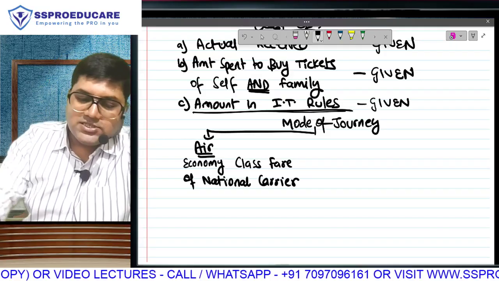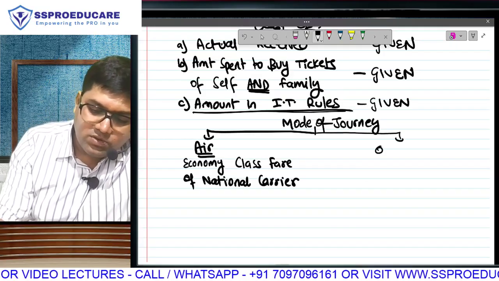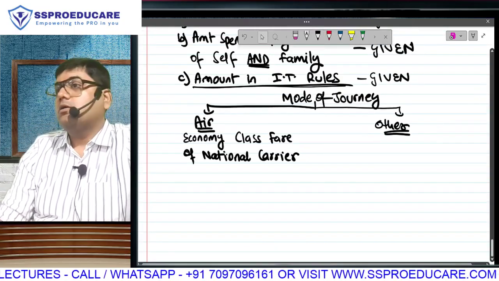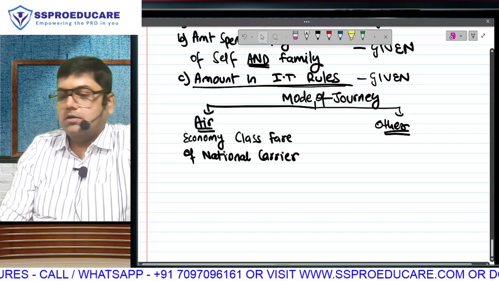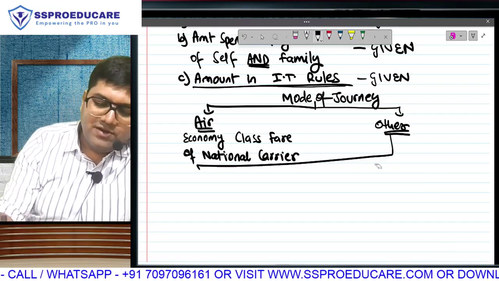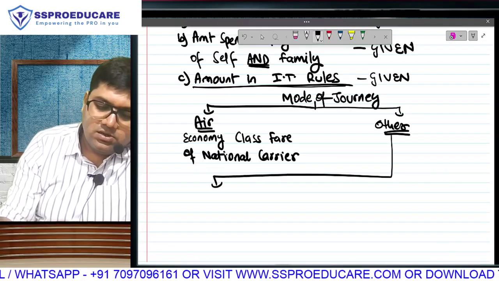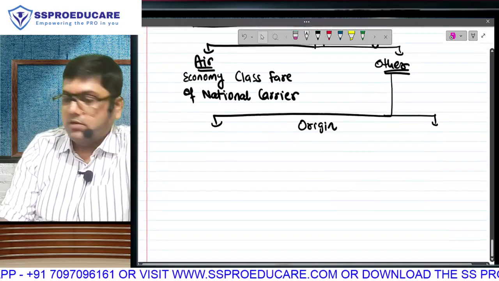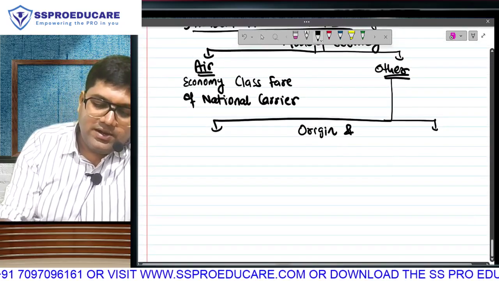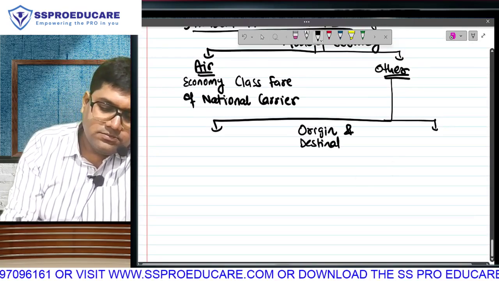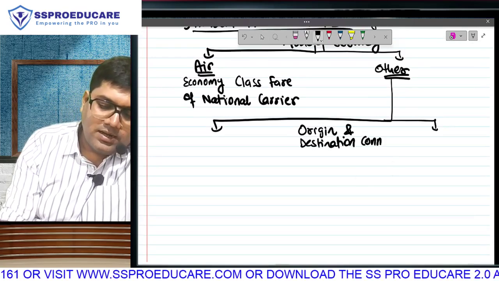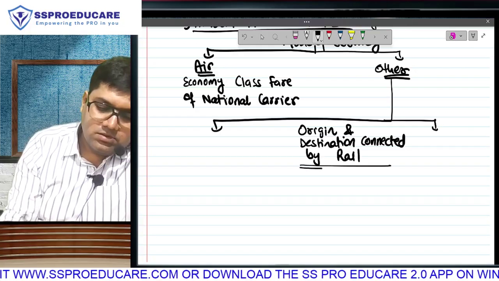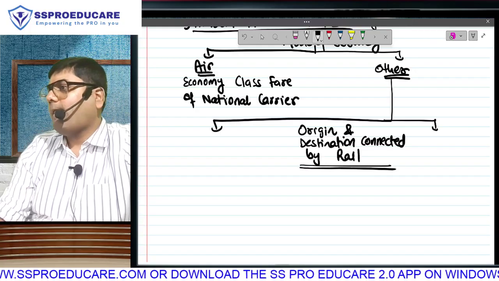Hello? But is it possible that the journey was done through any other mode? The picnic was not by air. So what will you do? You will have to go and check the origin. Let us assume that you have started your picnic from Mumbai. Is your origin and destination connected by rail?